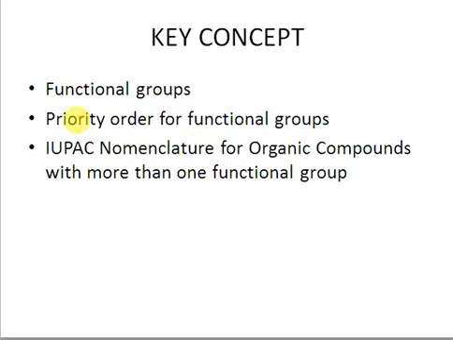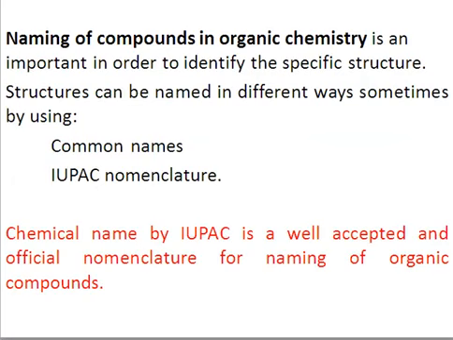So if a group is attached to an alkane that creates some sort of difference in polarity, as a result of which the reactivity of the alkane improves, that group will be known as a functional group, right? The functional group is actually an atom or group of atoms that imparts certain chemical and physical properties to an organic compound. So when we are considering the classification of organic compounds, we classify them either in terms of their common names, or we name them by IUPAC nomenclature, right?